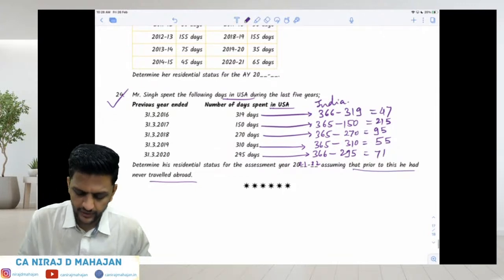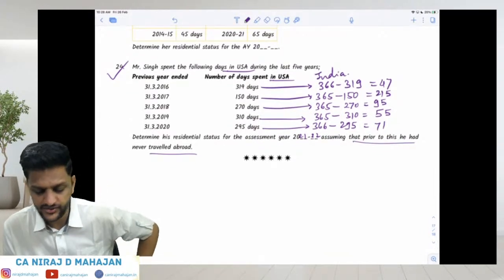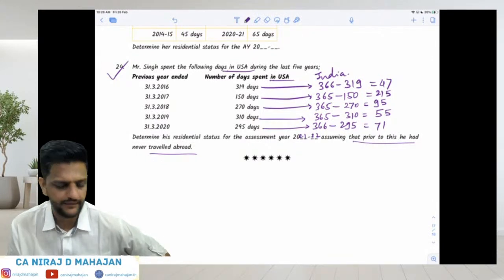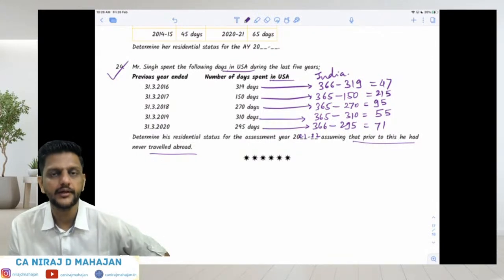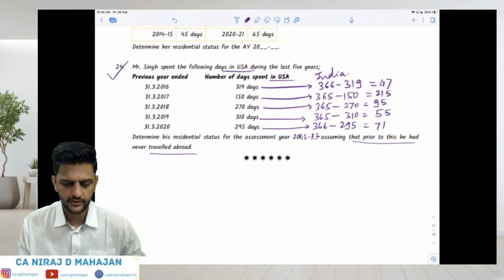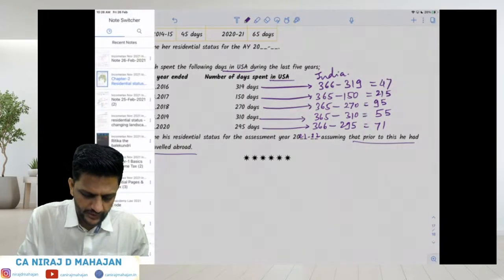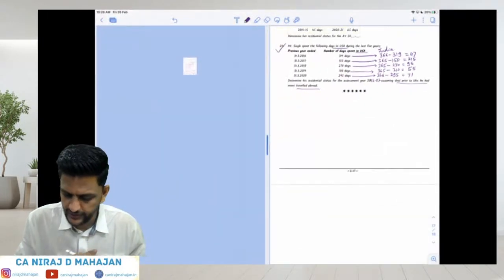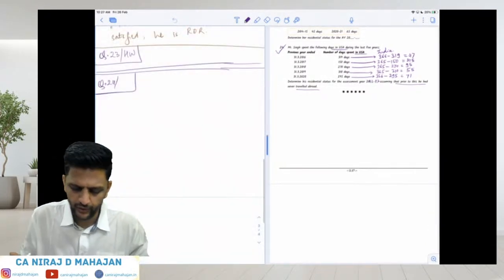Determination of residency status of Mr. Singh for the current year, AY 21-22. Fine, let's go ahead. I hope the numbers are correct.